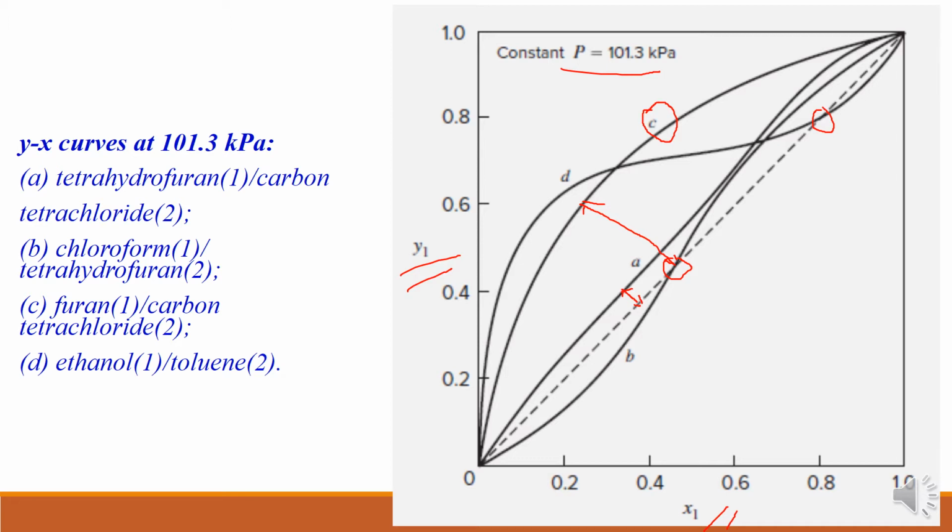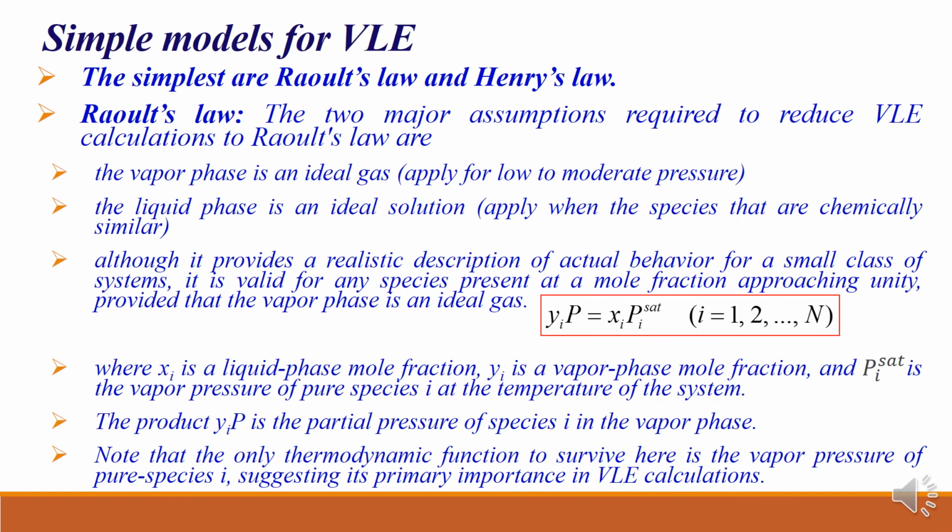And remember why we are doing this, because we have to define this particular data. That means we have to calculate y1 versus x1 data for the given system thermodynamically, and that particular data will be useful in designing mass transfer processes. So if you see how VLE calculation can be done, there are two simple models, right? One is Raoult's law, and the second one is Henry's law. Raoult's law we have already studied in process calculations, or before that also.